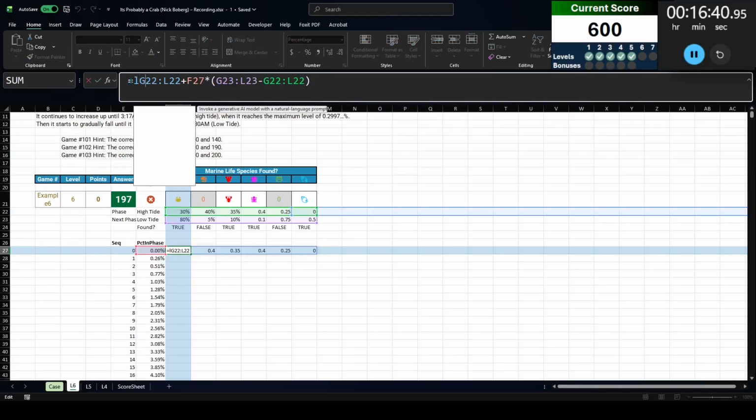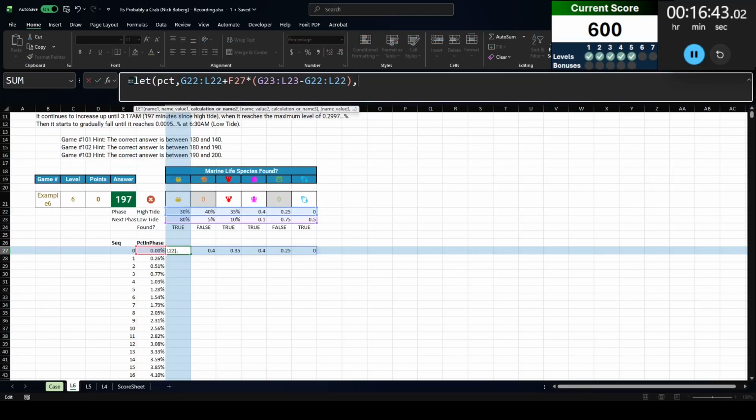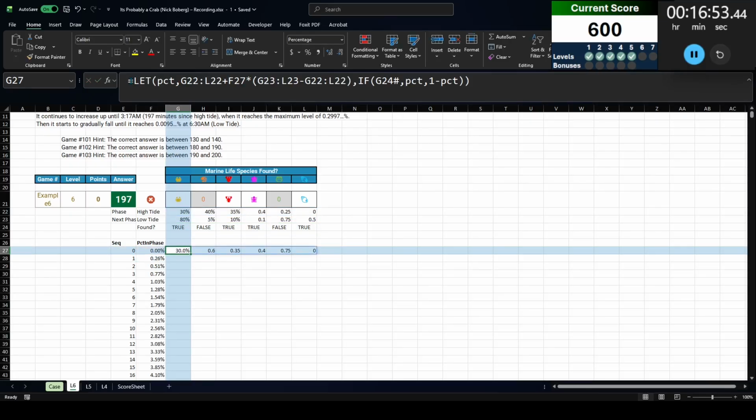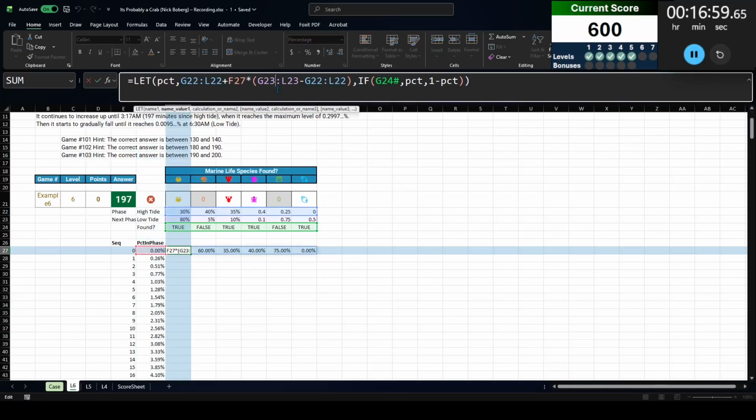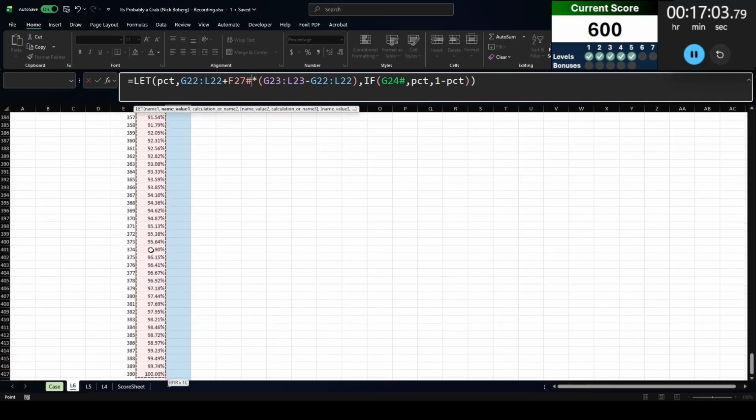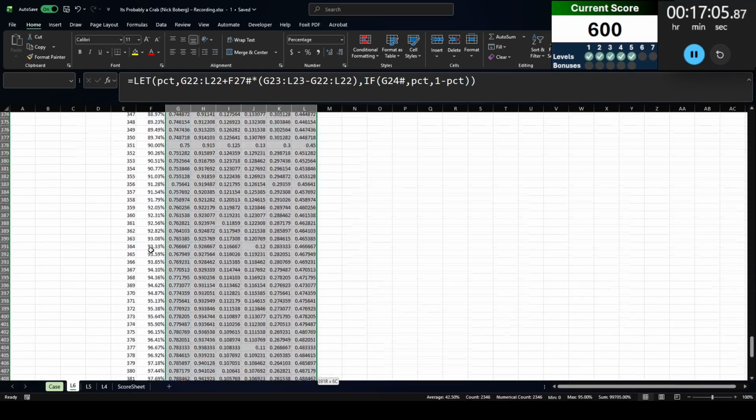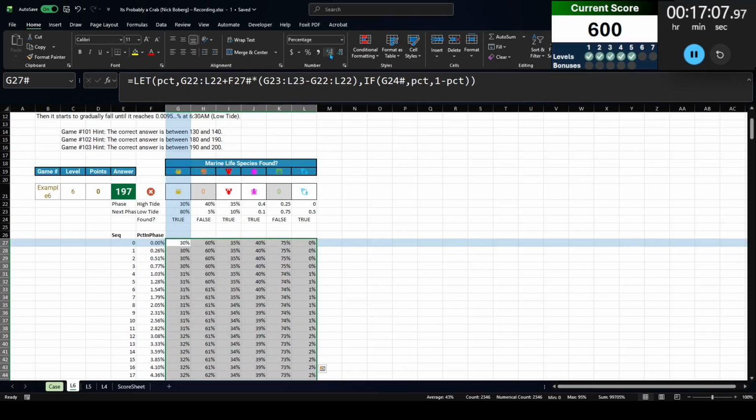So let's do this in, let's see. So what percent equals that? If this is true, then return the percent. Otherwise, return 1 minus percent. So remember, 1 minus percent is the chance of not finding whatever item there. So there's the percentages that we get. Actually, can I just change this to that entire column? I can. All right, that was fun.